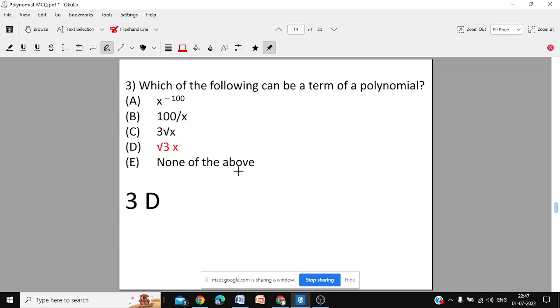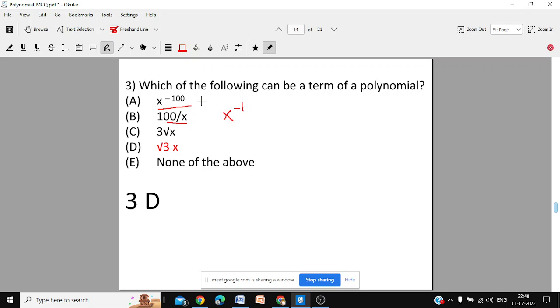Number 3. Which of the following can be a term? As I told you, the power should be non-negative, either 0 or a positive integer, not a negative integer. Writing x in the denominator means x power minus 1. X in the denominator means 1 by x. 1 by x is x power minus 1.